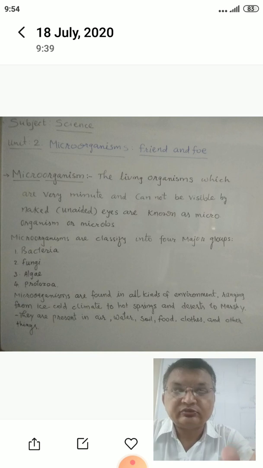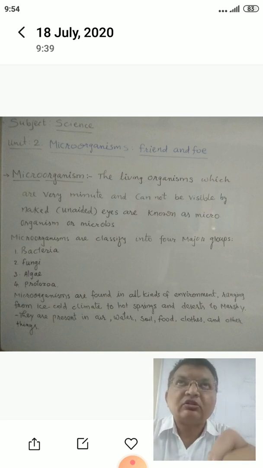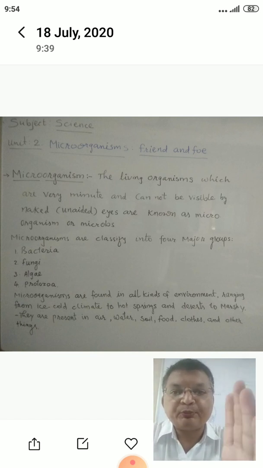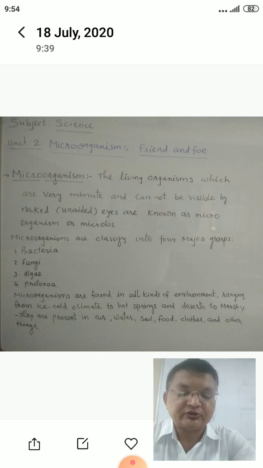Only fungi can be seen using a magnifying lens. Now question, what is a fungi? So before saying about fungi, keep a note, there are 4 major types of microorganisms.